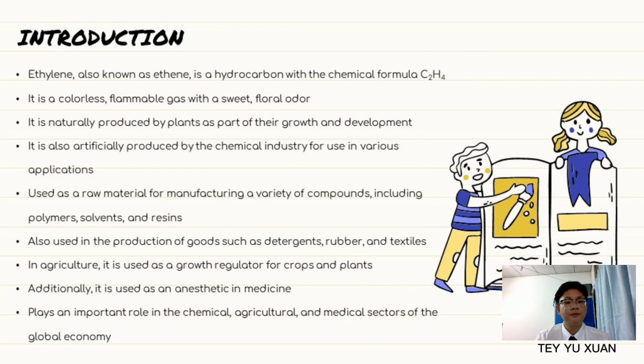It is used as a raw material for manufacturing a variety of compounds, including polymers, solvents, and resins. It is also used in the production of goods such as detergent, rubber, and textiles. In agriculture, it is used as a growth regulator for crops and plants. Additionally, it is used as an anesthetic in medicine. Overall, it plays an important role in the chemical, agriculture, and medical sectors of the global economy.